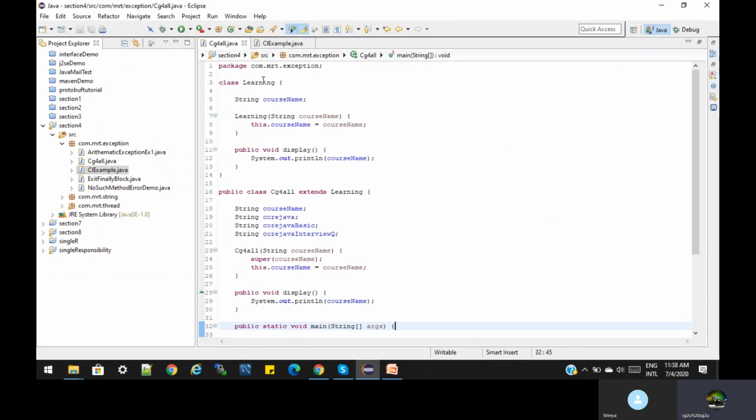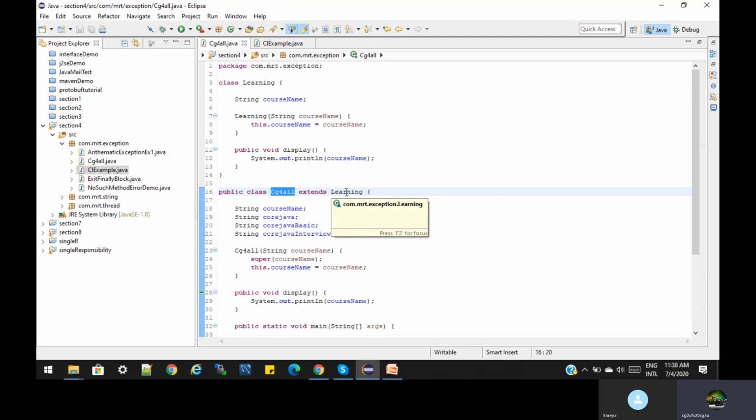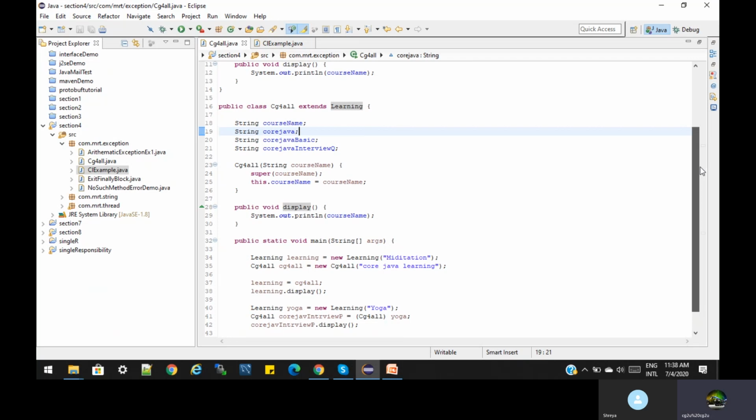Let us consider we have a Learning class. Inside the Learning class, we have defined one constructor, one method and one attribute. And in the class CG for All, we are extending the superclass Learning. Inside that, we define our courses that we are providing: core Java basics and Java interview questions. We again define a constructor, one method and the main method.